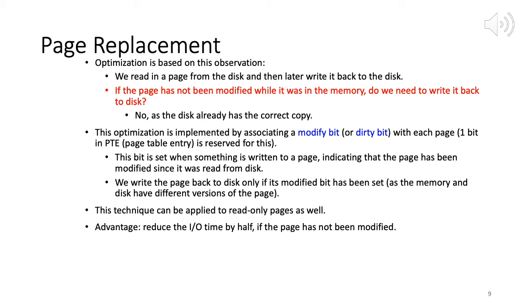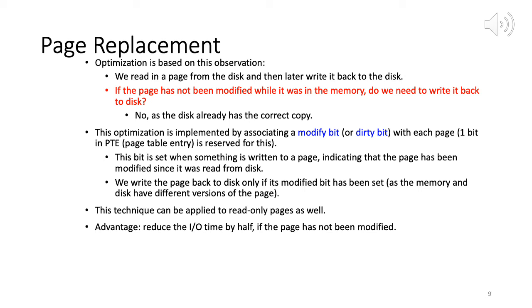So this slide 9 just discusses an optimization that we can do, one which we talked about earlier, to cut down on the number of swap outs that we have to do of the evicted page from the main memory to the disk. Right.